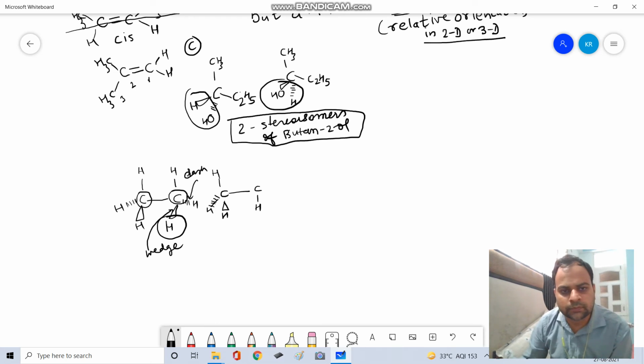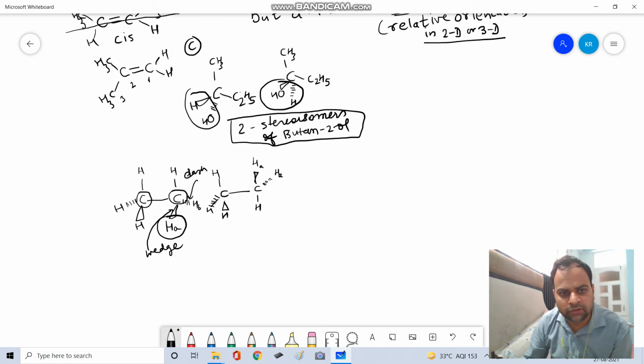Let's call this hydrogen HA and this one HB. So this HA, which was on the wedge bond, will now go on the dash bond, and this HB, which was on the dash bond, will come on the wedge.